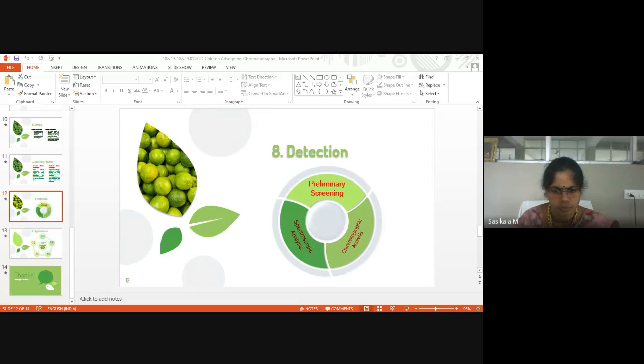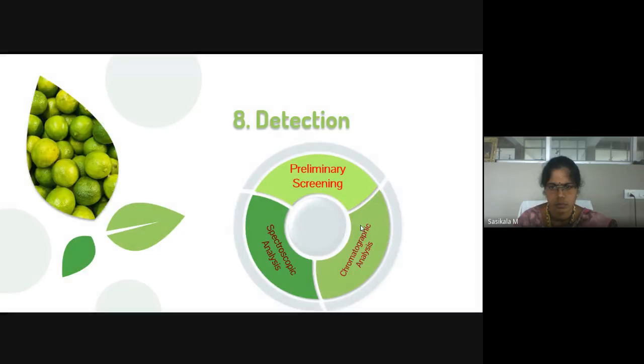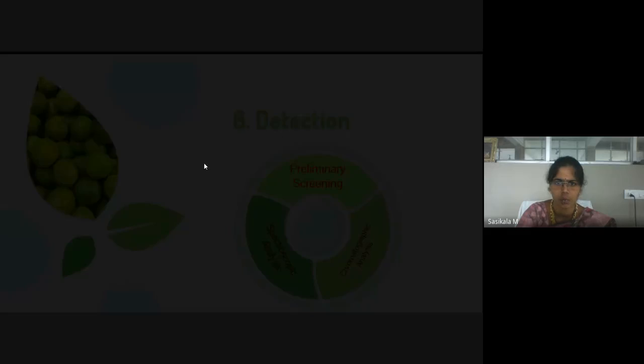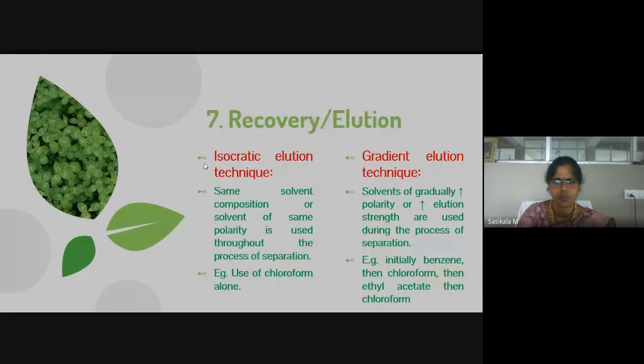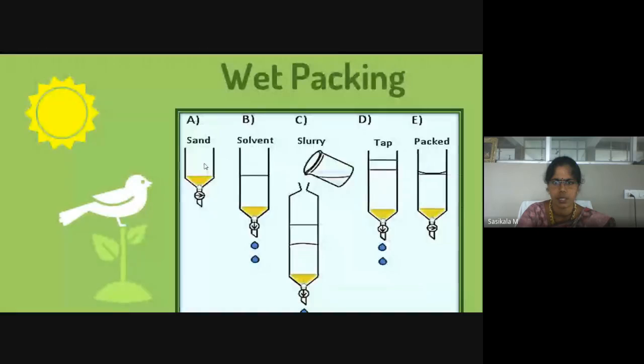Thank you. We'll continue with the last class, then we'll move on to another chromatographic technique. Can you see the PPT? Yes, ma'am. Okay. Actually, Carl was disconnected with detection, I think, in the last class. So we'll discuss briefly about detection and applications of column chromatography. So what other parameters have we discussed?